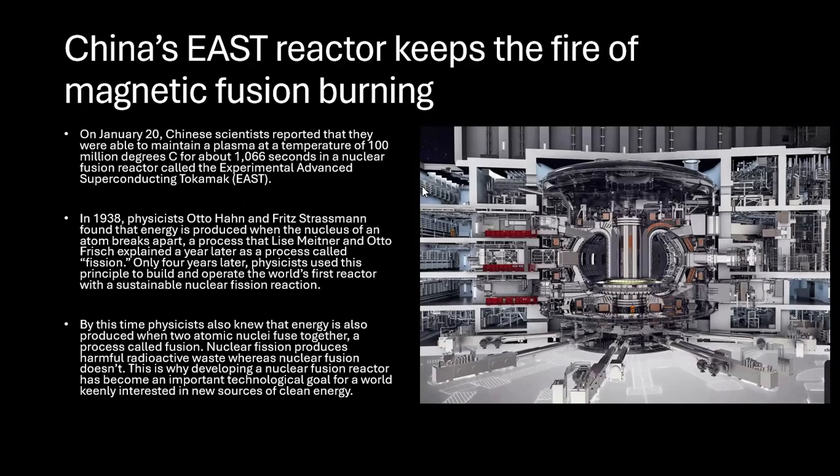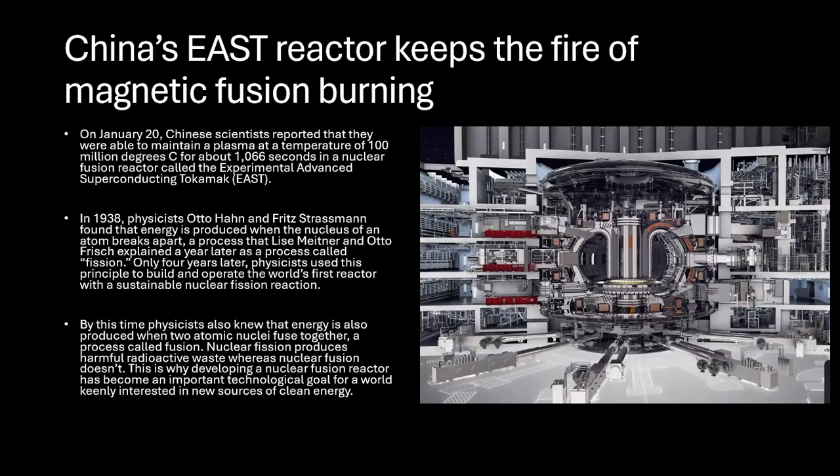So here, what they're trying to say is that on January 20, Chinese scientists have reported that they were able to maintain some of the temperature. So this is a kind of an artificial sun. That is the nuclear fusion reactor experiment that they're trying to do. And they were able to maintain the temperature of 100 million degrees Celsius for about how many seconds? 1.006 seconds, which is a good thing. I mean, it's a very huge thing that we have to understand. Now we'll discuss more in detail about this.